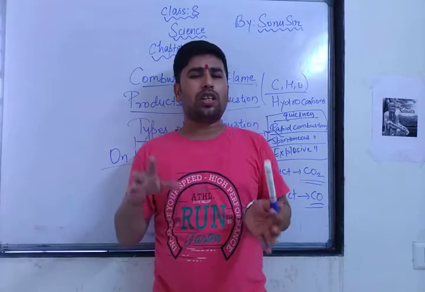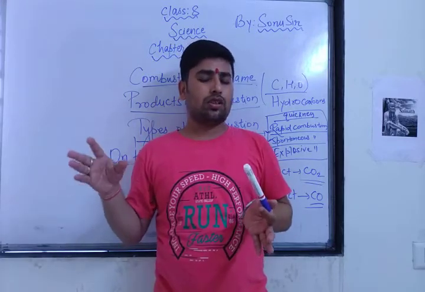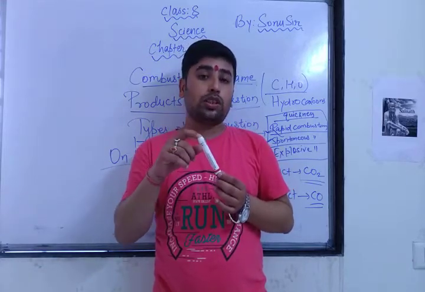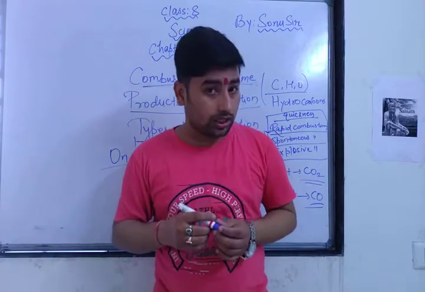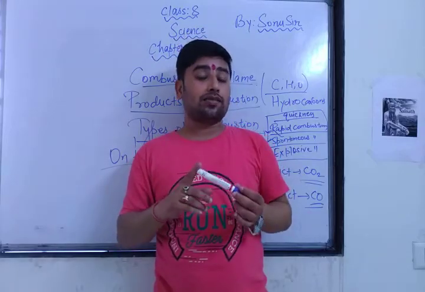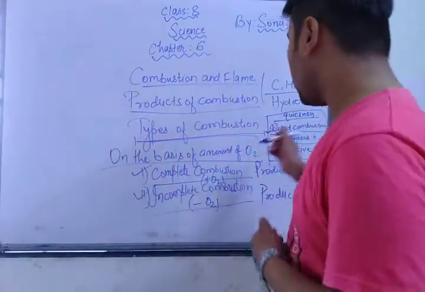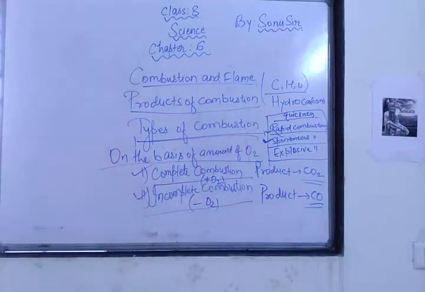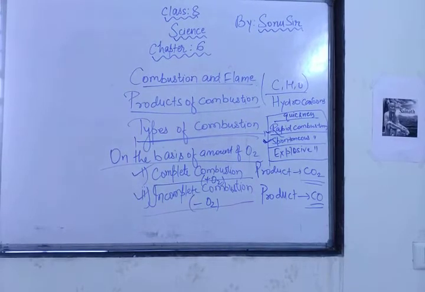In our human body lots of minerals are there, in which bones have phosphorus. So when this phosphorus comes in contact with oxygen, the fire catches very quickly, and this type of reaction is called a spontaneous reaction. Spontaneous reaction means a combustion in which the combustible substance catches fire on its own.